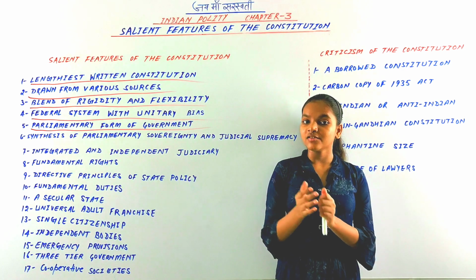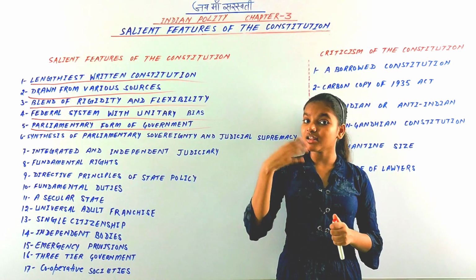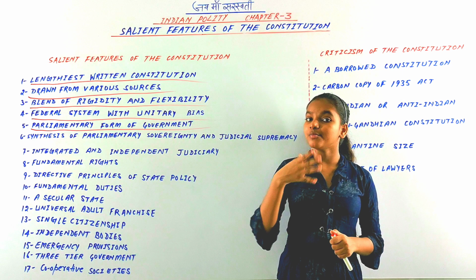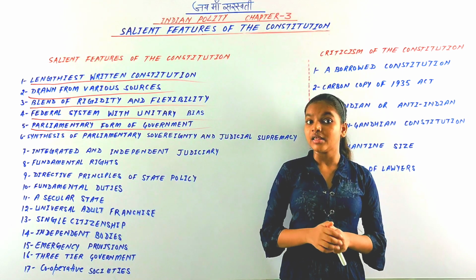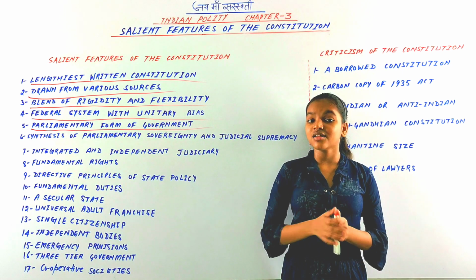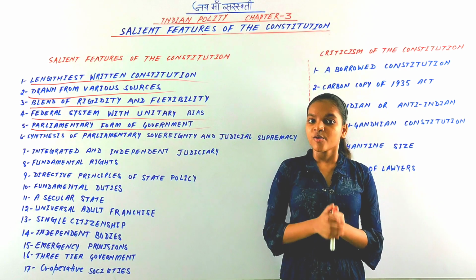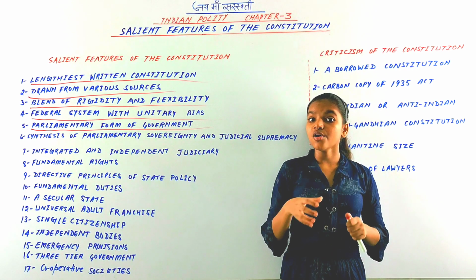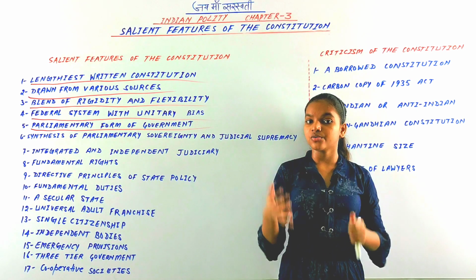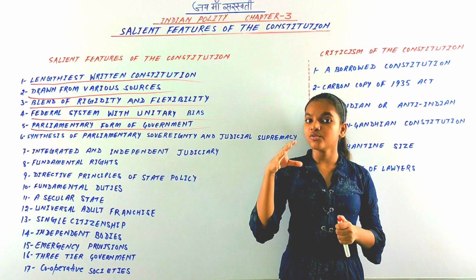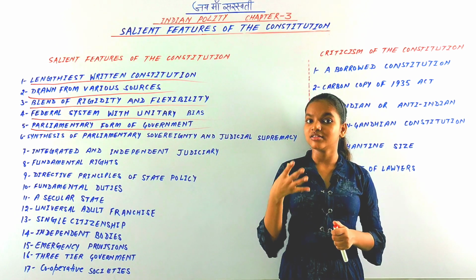But one thing is similar in all parliamentary forms of government: the role of the Prime Minister is so crucial and important.